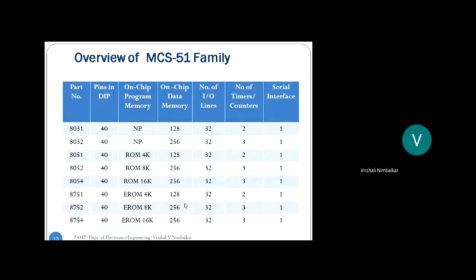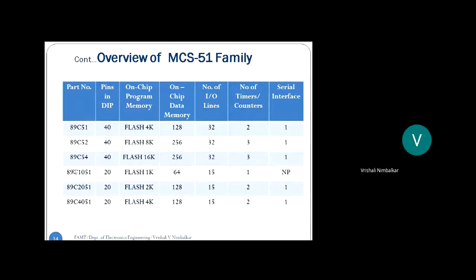Look into the next two. 89C51, 89C52. So where is the difference? The digit 9. 9 indicates the program memory is flash, electrically erasable and programmable. That is indicated by the digit 9. 5 means on-chip memory is present.